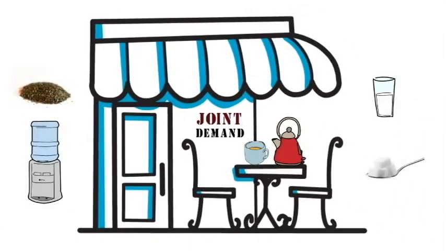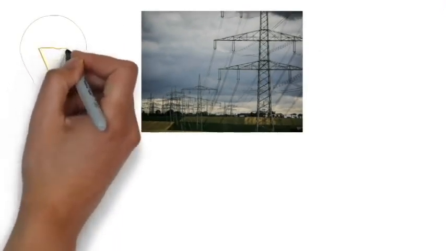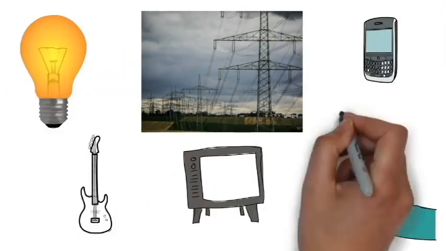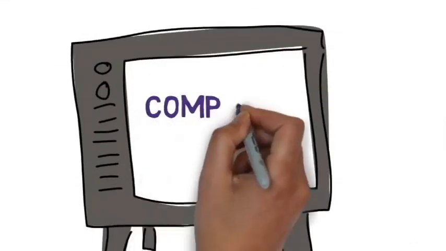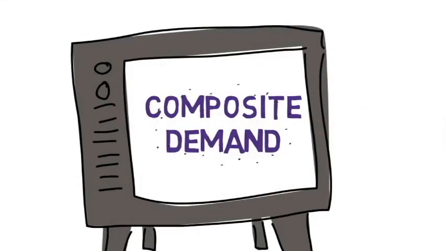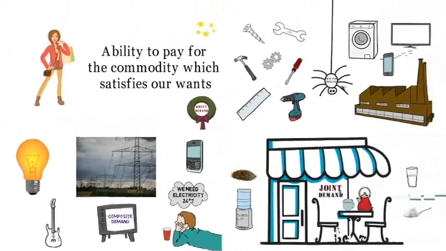Certain things like electricity satisfy multiple wants, from lighting a bulb to charging a mobile phone. When there is demand for a commodity that satisfies several wants at a time, we call it composite demand. These were certain types of demand.